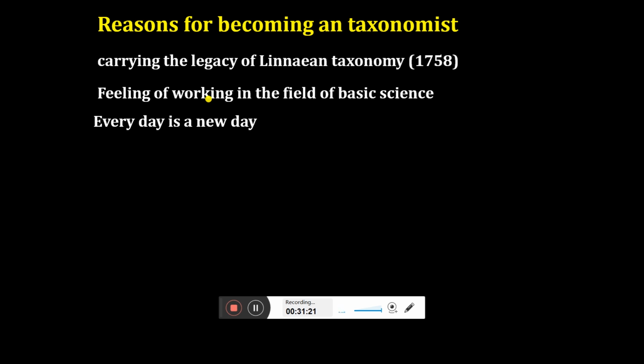You are spending a lot of time. The average time of identification could be a few minutes, or it can take a few months to identify even a single specimen. So every time there is joy. Every day when you enter the lab, a new specimen is waiting to lead you on a new journey. That is why I always say every day is a new day in the field of taxonomy. Now, lifelong work and commitment.